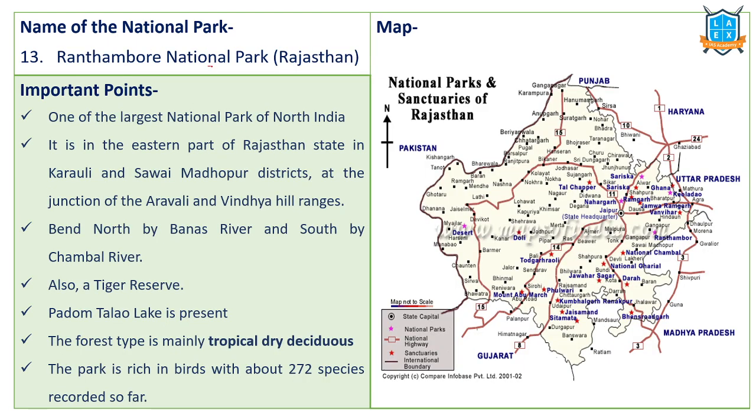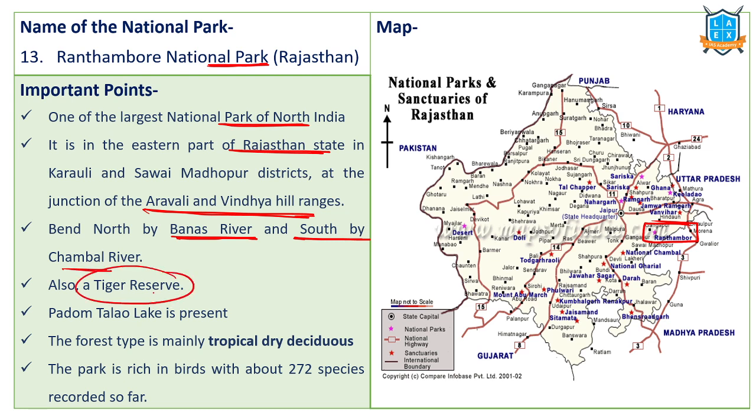Next, Ranthambore National Park. Very important, very famous for safaris, right? It's near the Madhya Pradesh and Rajasthan border. It's the largest national park of North India. It is in the eastern part of Rajasthan state, at the juncture, meaning a merger, of the Aravallis and Vindhya ranges. The Banas river flows near it, and it is located in the south of the Chambal river.